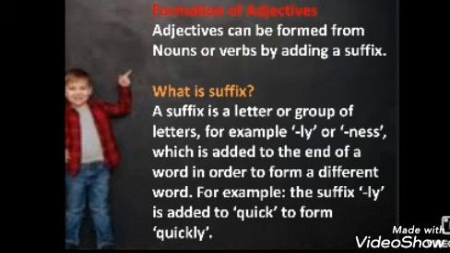A suffix is a letter or group of letters, for example ly or ness, which is added to the end of a word in order to form a different word. For example, the suffix ly is added to quick to form quickly. So I think it's clear that we can form adjectives by adding a suffix at the end of the word.